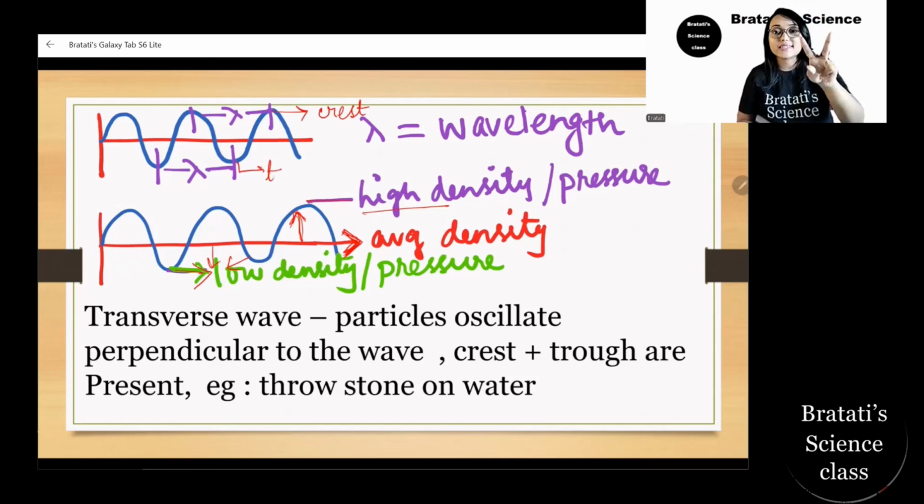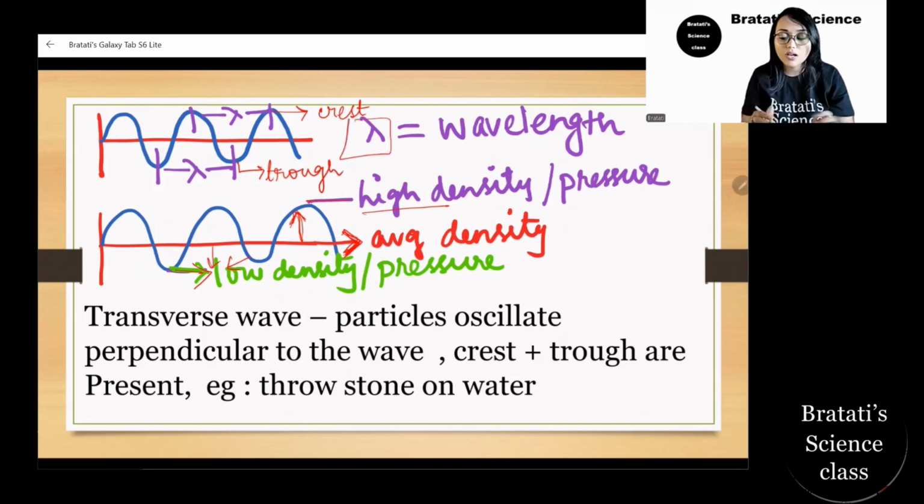The distance between two crests, or the distance between two troughs, we call the wavelength. This wavelength is denoted by the Greek letter lambda, L-A-M-B-D-A. It is lambda. Okay, so now see, in the transverse wave, the particles oscillate perpendicular to the wave. This is perpendicular to the wave, where these crests and troughs are present.